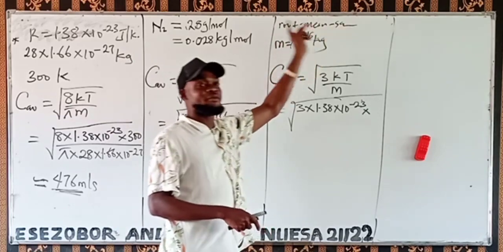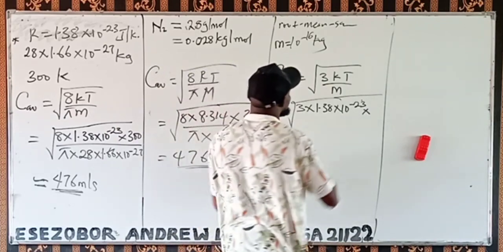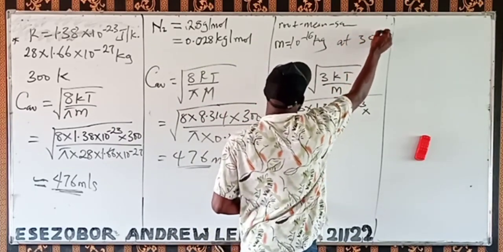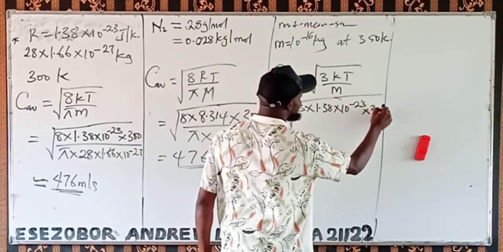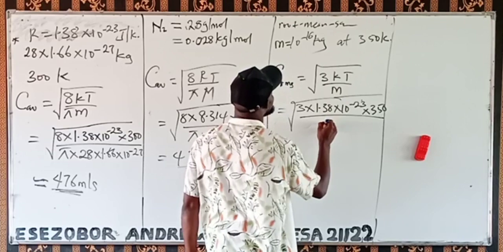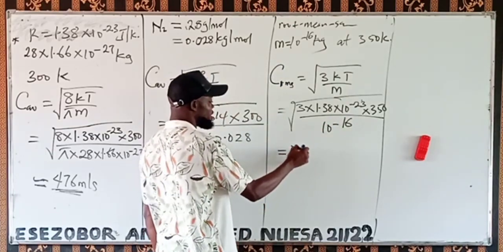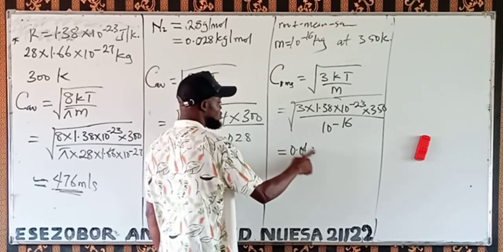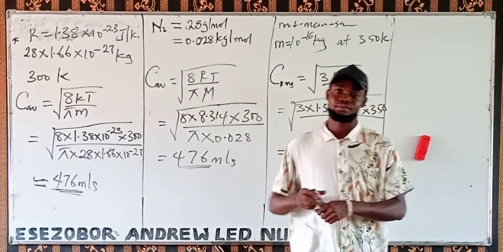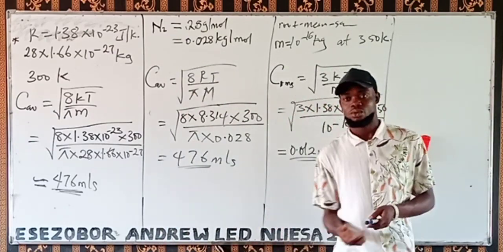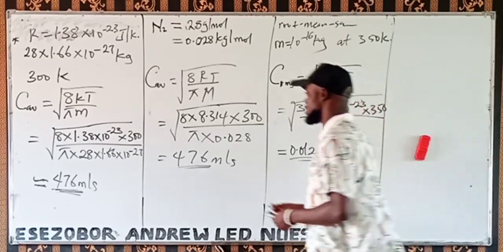Okay, let me finish it. Obtain the root mean square speed of a gaseous molecule of mass 10 to the power minus 16 kilogram at 350 Kelvin. That is the temperature, 350 Kelvin, over the mass, 10 to the power minus 16. So this will give you approximately 0.012 meters per second. So the gaseous molecule is moving very, very slowly. We're going to have 0.012 meters per second.